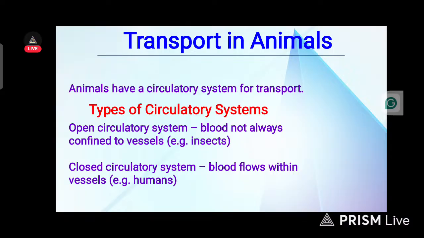That means blood can move outside the vessel. The example of an animal that possesses this type of circulatory system is the insect.